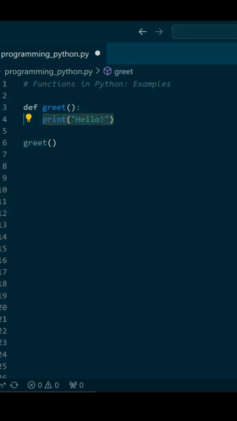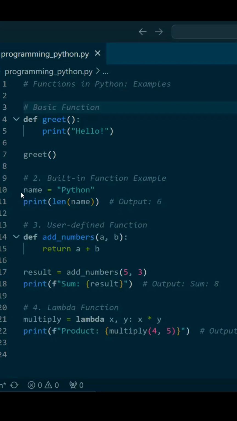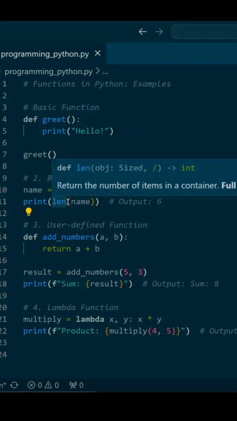So do you think this is the only type of function? No, right? There are multiple types of functions, and I'll show a few commonly used types. Let me show you. Let's start with the built-in function. What does this exactly do? If you have heard of the function len, it measures exactly how many characters are inside its user input.